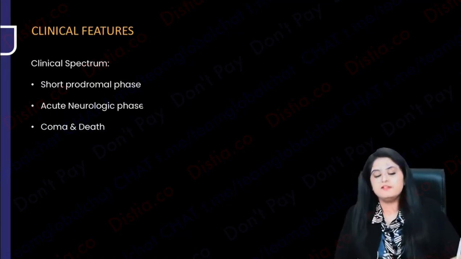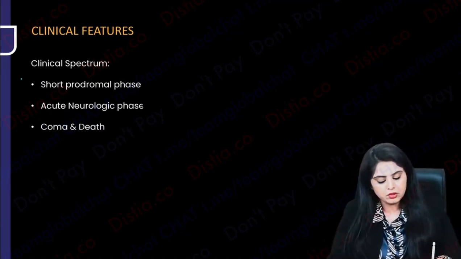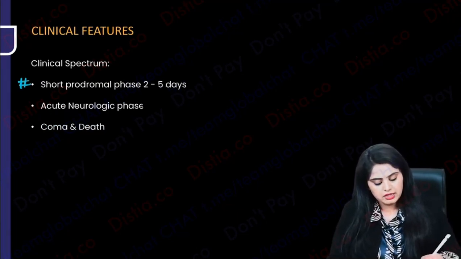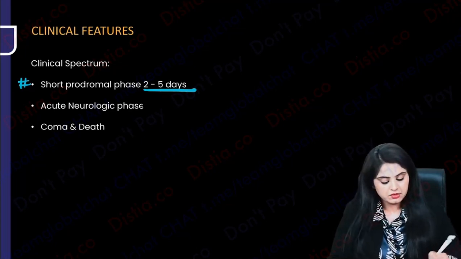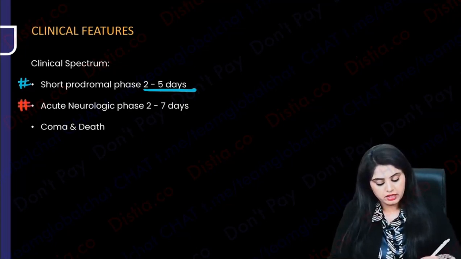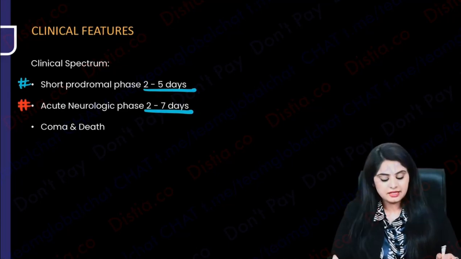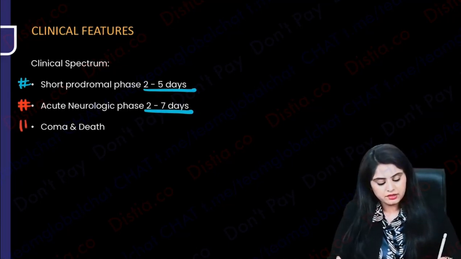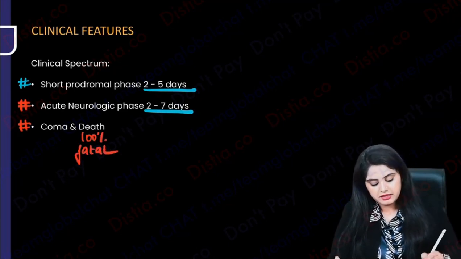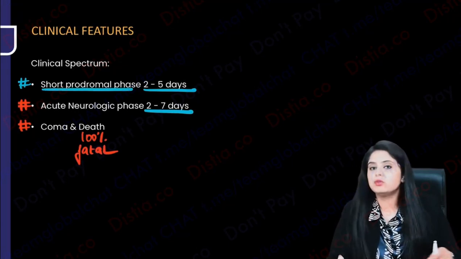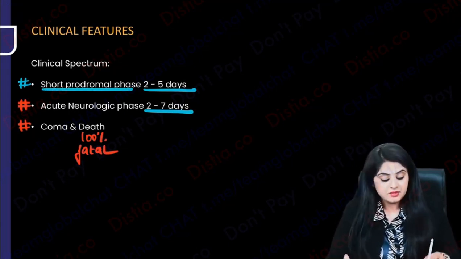Okay, what are the clinical features? We have divided it into 3 phases. One is the short prodrome, which happens with almost every disease, right? We all know, which lasts for approximately 2 to 5 days. Then finally comes the neurological phase, which I'll be talking about in detail, and that lasts for approximately another 2 to 7 days. And finally, that is going to result in coma and death, and we all know it is a 100% fatal disorder. So look, in the prodromal phase the usual things happen, which is nothing very fancy.